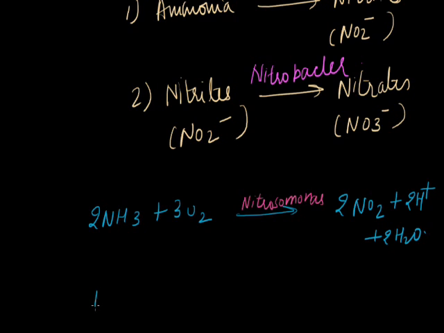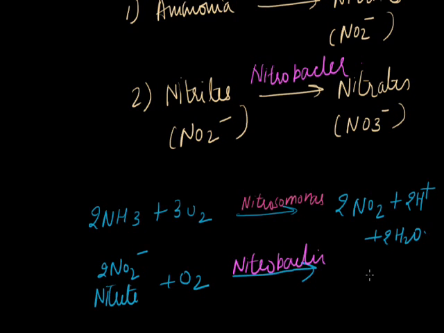Another conversion is 2 molecules of nitrite combined with oxygen, then in the presence of Nitrobacter, they will give out 2 molecules of nitrate.